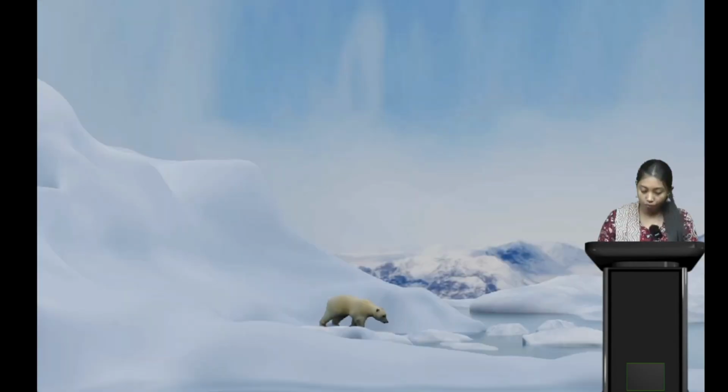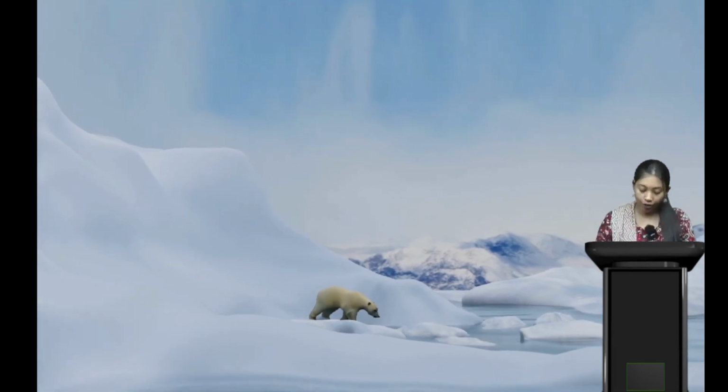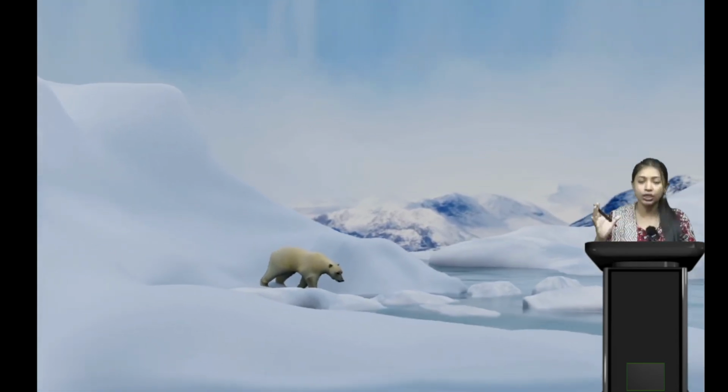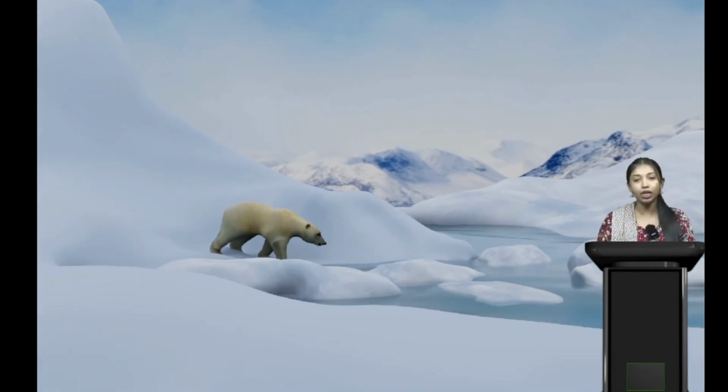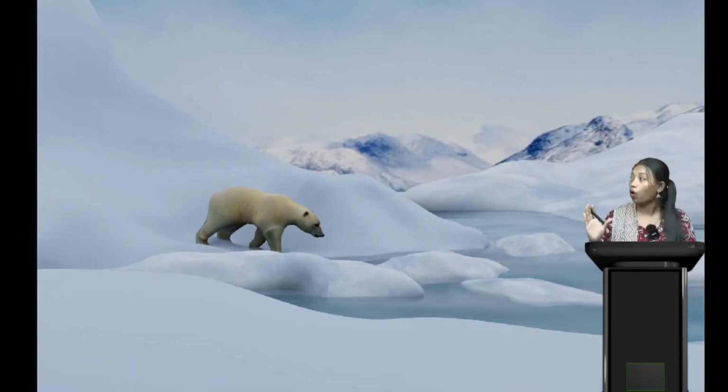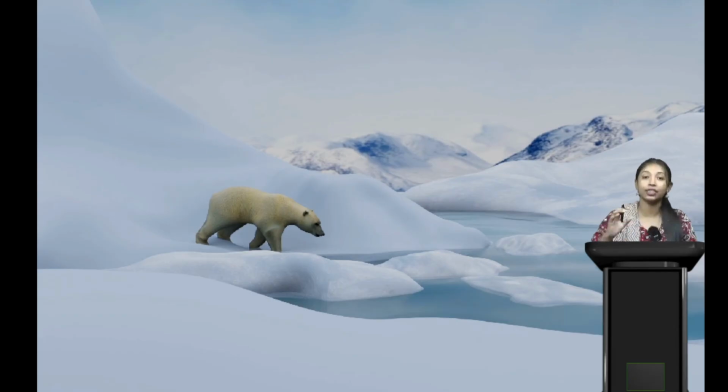Now moving forward, what is this? It's a polar bear, right? We are familiar with the word bear, but all the other bears we find are a different color, like black or dark brown. The bears we find in the Arctic or polar region are generally white in color.